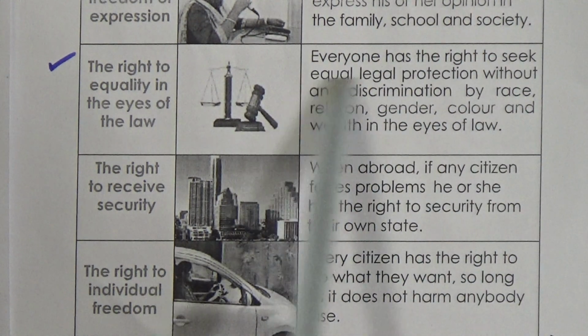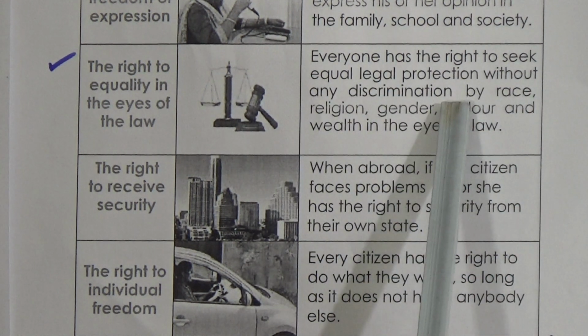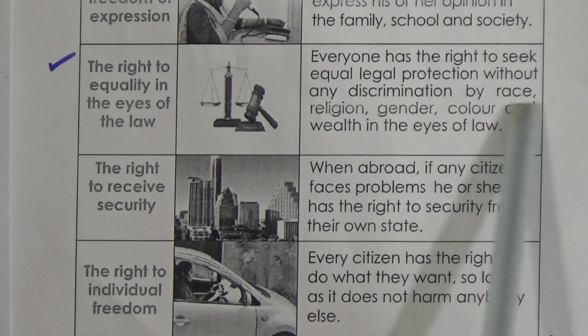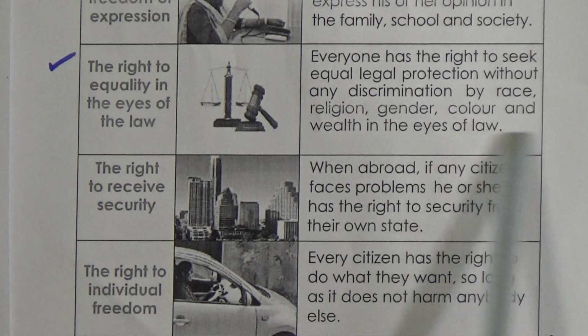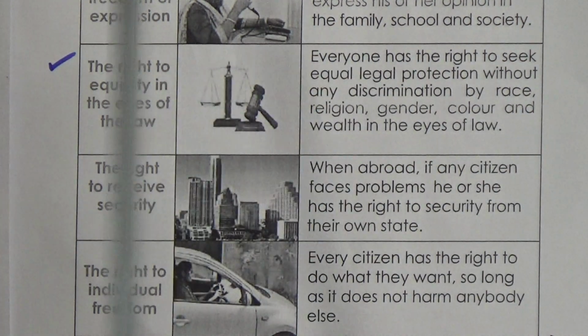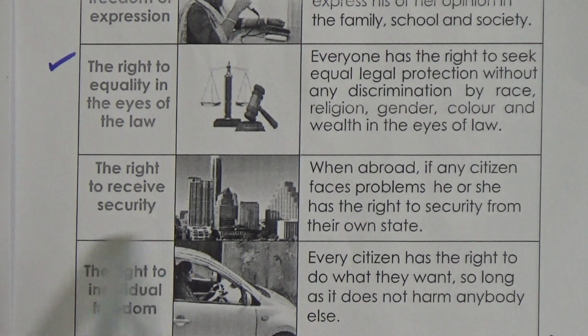Again I am saying, everyone has the right to seek equal legal protection without any discrimination. So this is our political right to equality in the eyes of law.